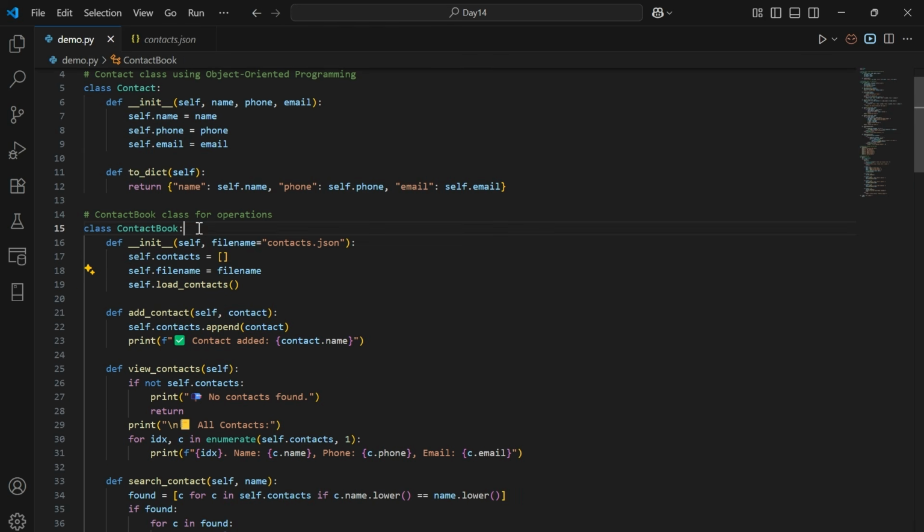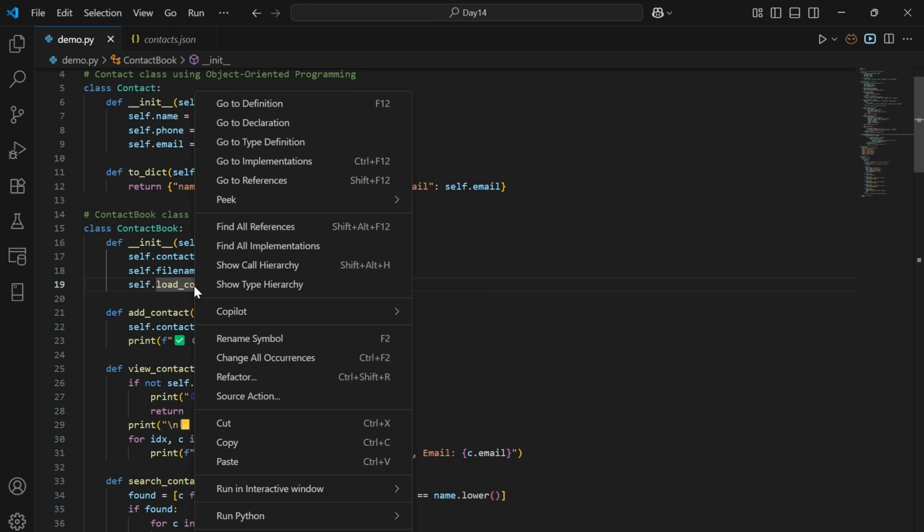Next, we have created one more class called ContactBook, and this is the constructor within it. First, we initialize an empty contact list, and within this line we store the file name in the filename variable. This line is for loading all the contacts from contact.json. Let's go to the implementation and understand it better.